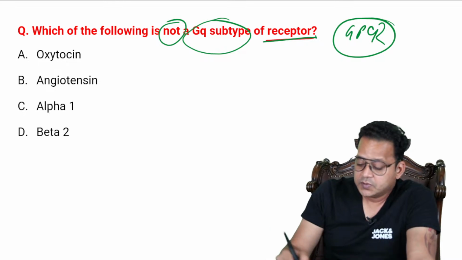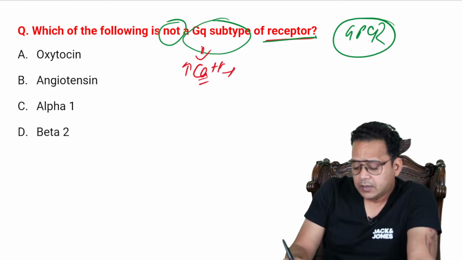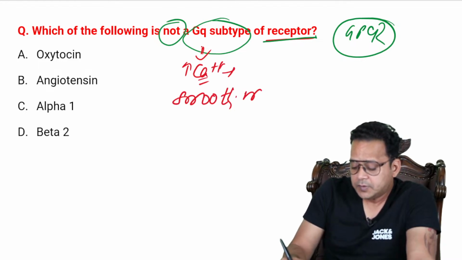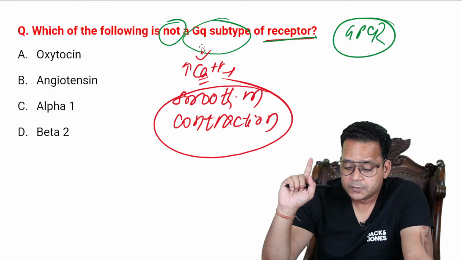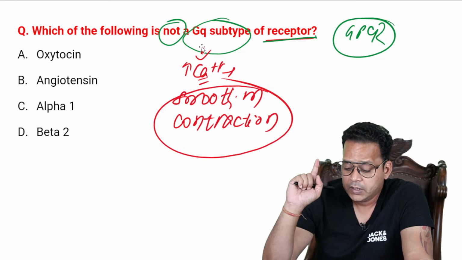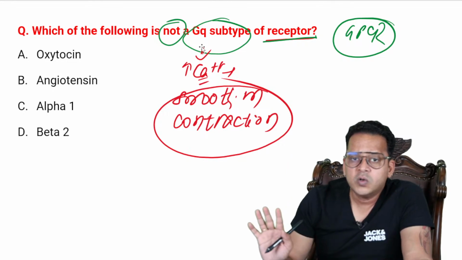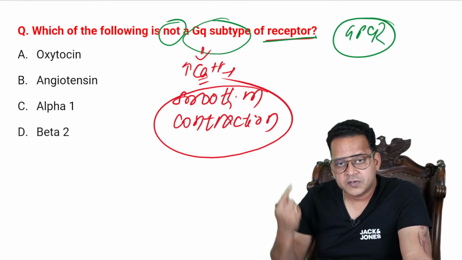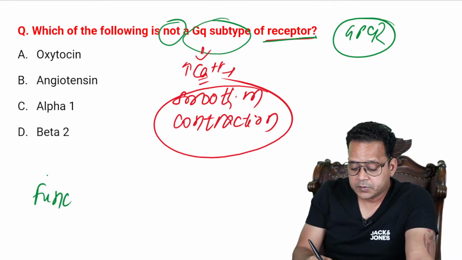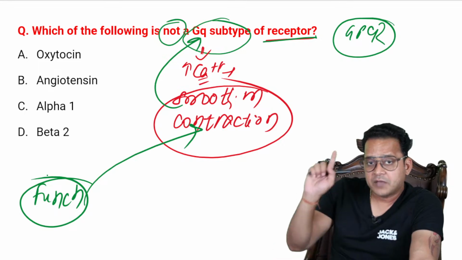So first of all, whenever I talk about GQ subtype, they increase calcium. And what do they cause? They cause smooth muscle contraction. So guys, whenever I talk about a GQ subtype of receptor, it increases calcium, and calcium causes smooth muscle contraction. Let me not know which receptor is which subtype, GQ, GS, but I would at least know from physiology what is the function of a receptor. And if that function is smooth muscle contraction, it has to be GQ subtype. I've given you the clue.